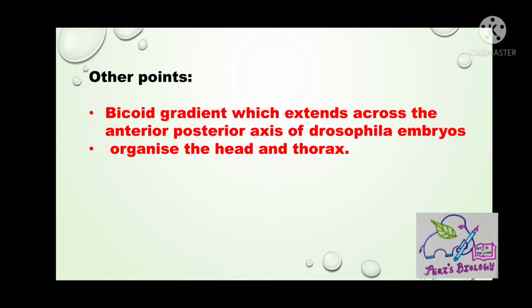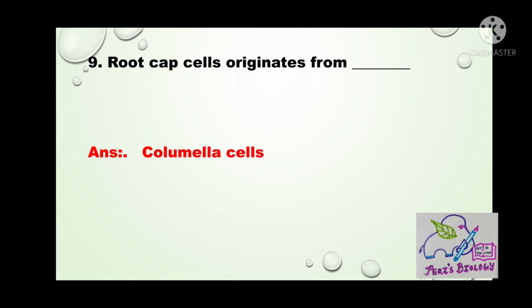Next, bicoid gradient, which extends across the anterior posterior axis of Drosophila embryos, organizes the head and thorax. So an embryo lacking bicoid results in head in the middle and torsos at both ends.